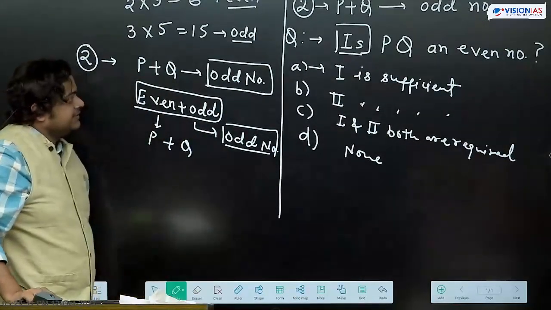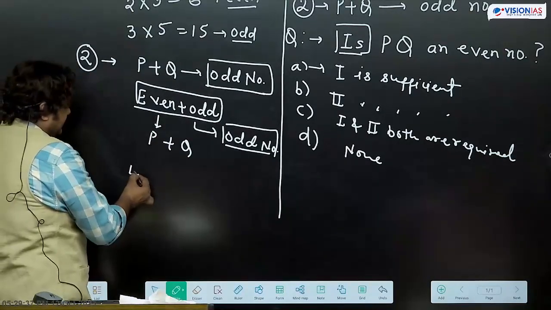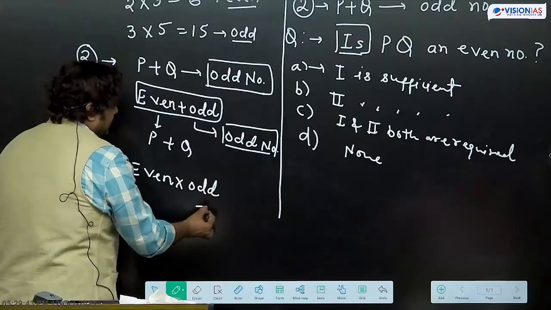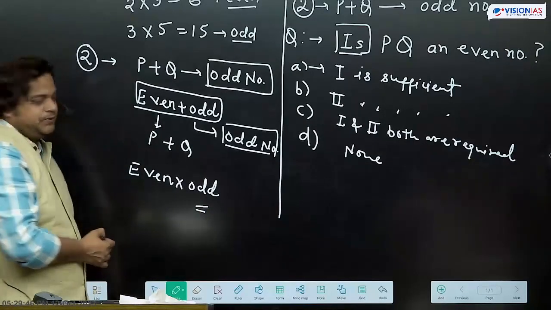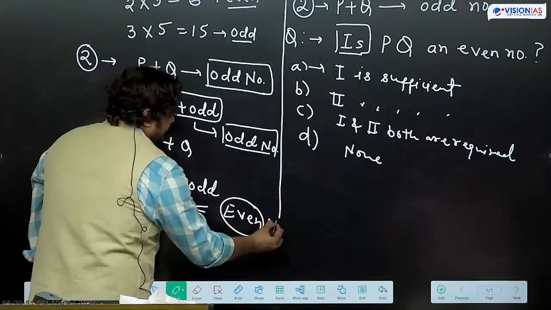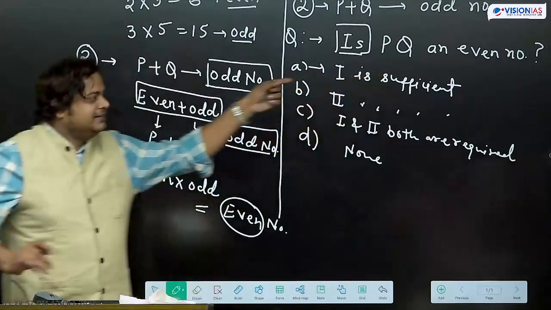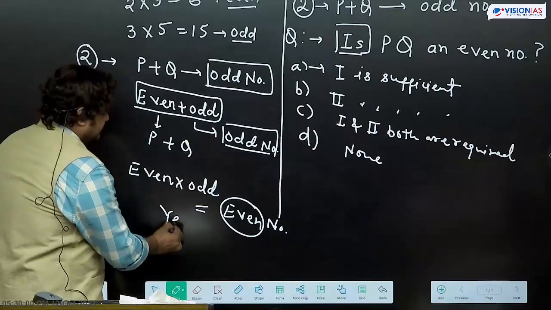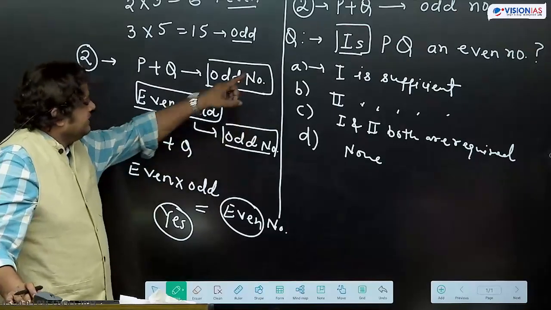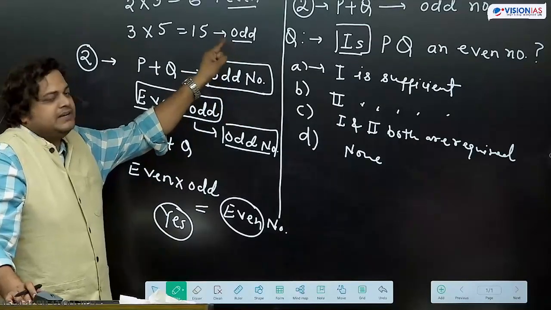Now the question is, is PQ an even number? So P and Q, one will be even, another will be odd. So what we are going to get? Even into odd, even number. That means we can say, कि is PQ an even number? Here the answer is coming yes. With the help of statement 2 alone, we are getting this answer. कब yes आ रहा है? When we are using the information given in the statement 2.